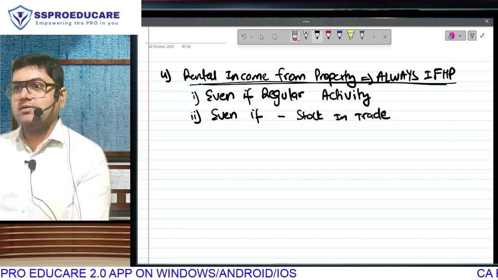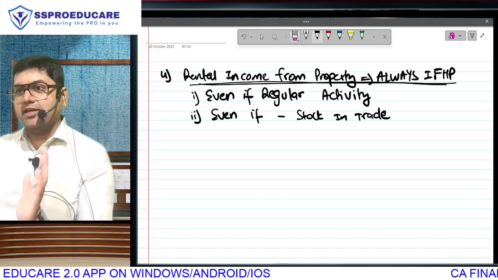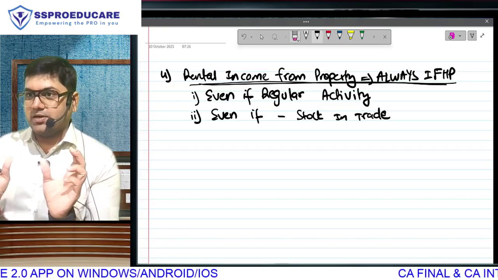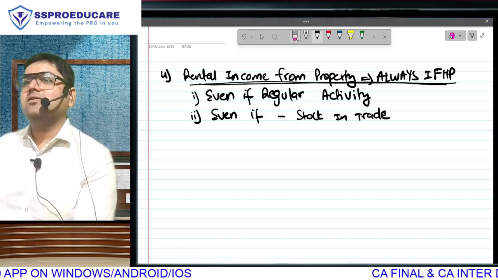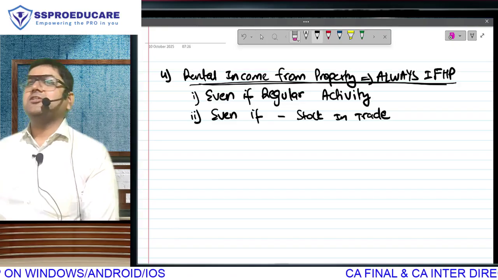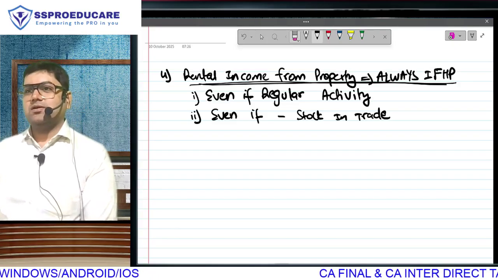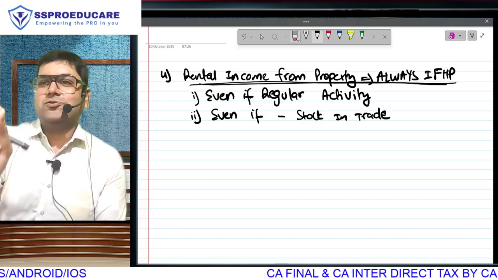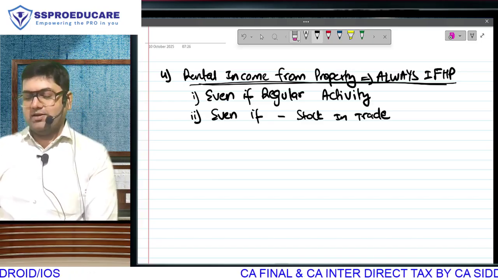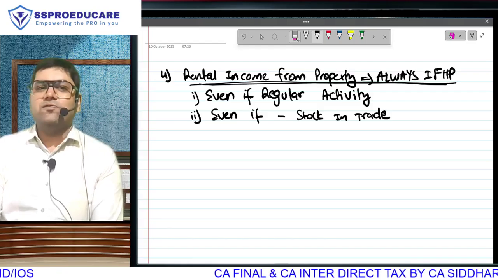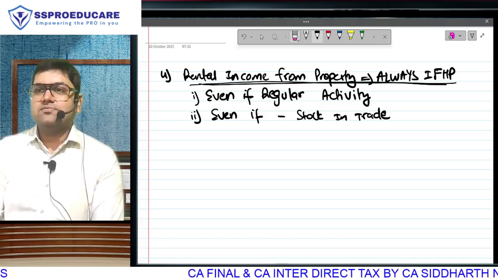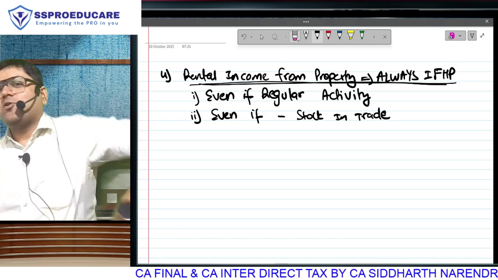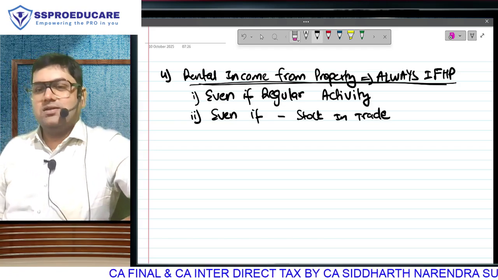Supposing renting is your only business, you don't have any other business. You have rent from residential property and commercial property. Then you can put the commercial under PGBP, but residential will always go under house property. And if we finally put a comma or a full stop where we have to study for CA Intermediate, then this is all that you will be asked about: residential properties, and you have to always put it under income from house property. The story gets over there. Clear?